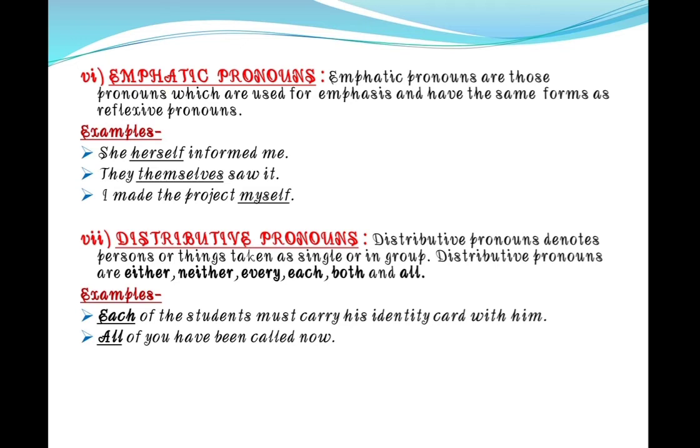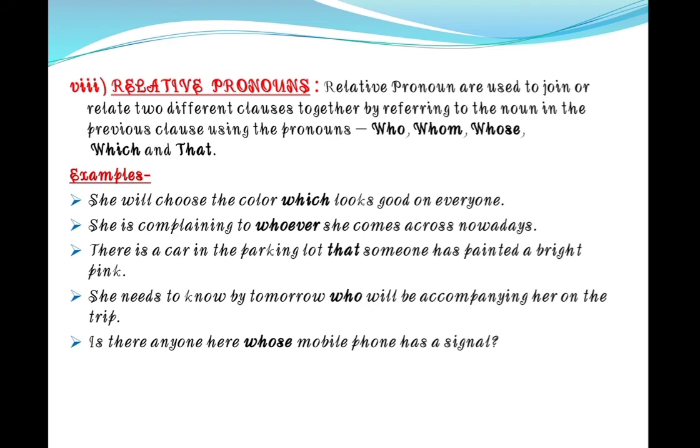Next, relative pronouns. Relative pronouns are used to join or relate two different clauses together by referring to the noun in a previous clause. Clause, children, principal clause and subordinate clause, which you can also call independent clause or dependent clause.